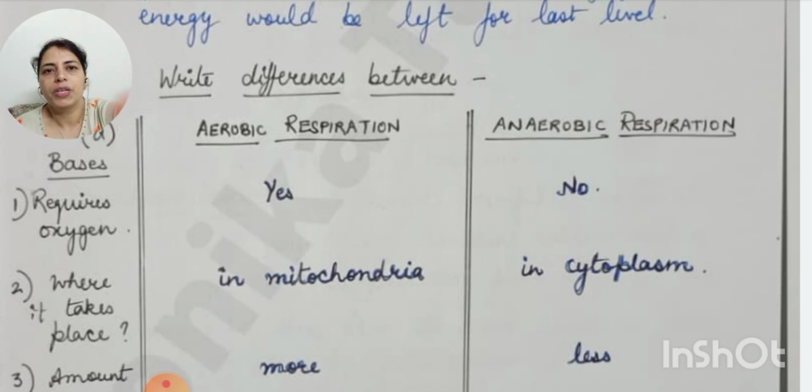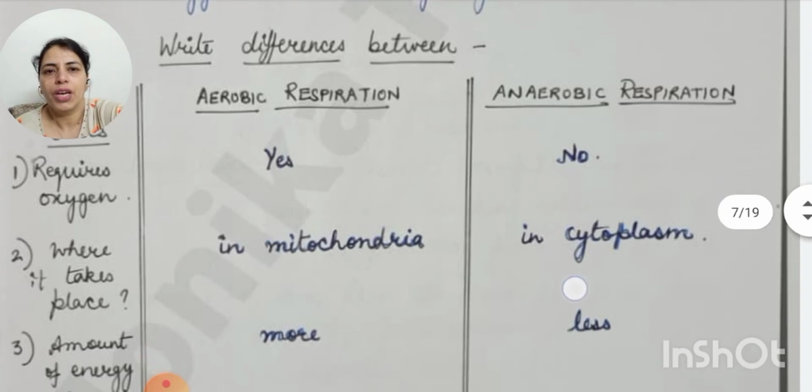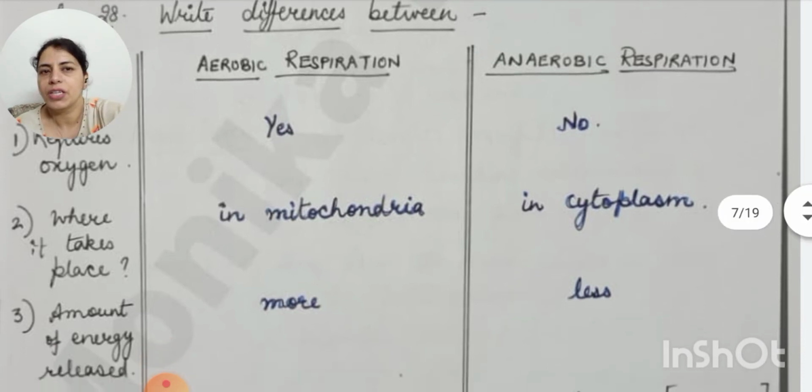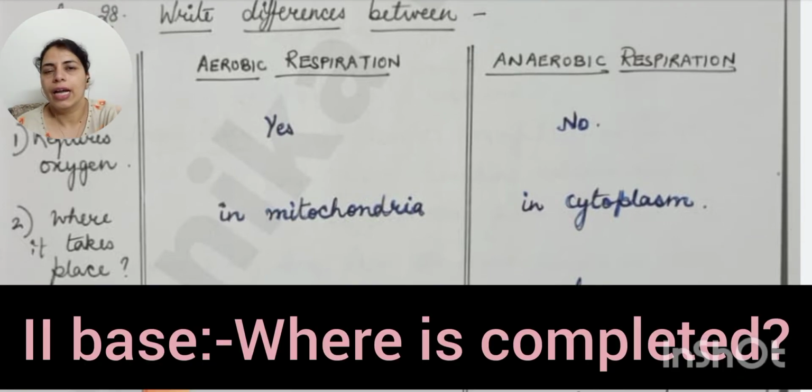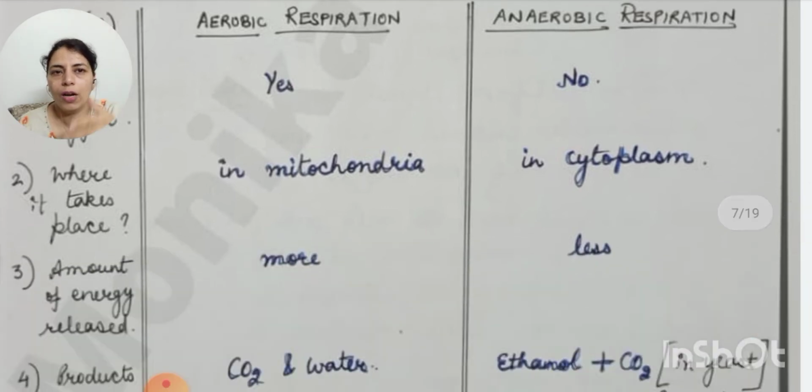So for aerobic respiration, the first base is requires oxygen. Yes for aerobic, no for anaerobic respiration. The second base is where it takes place, what is the site. Aerobic respiration takes place in mitochondria and anaerobic respiration takes place in cytoplasm. The amount of energy released is more in aerobic, less in anaerobic. If we talk about humans, in aerobic respiration 38 ATP, the unit of energy, are produced, and in our muscles, when anaerobic respiration takes place, only 2 ATPs are produced.